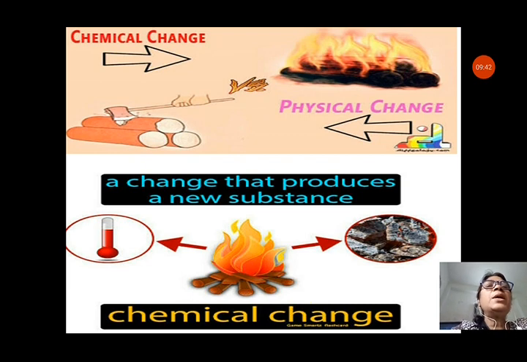You can see a chemical change and physical change. A change that produces a new substance is a chemical change. That means when we burn the wood, we will get the ash. It will change into a new substance and we will not get back the wood again.